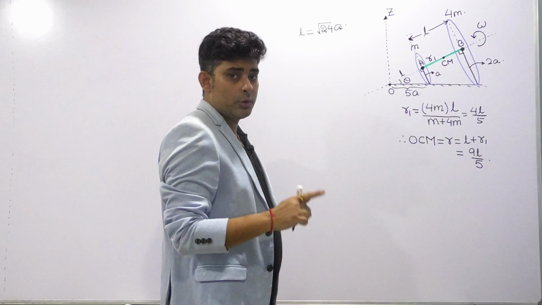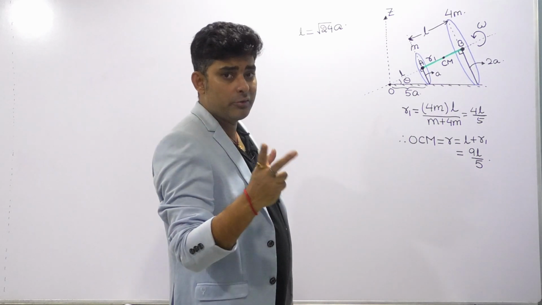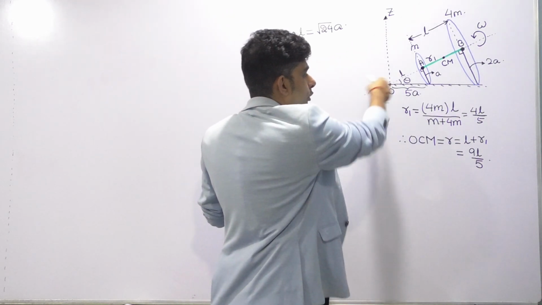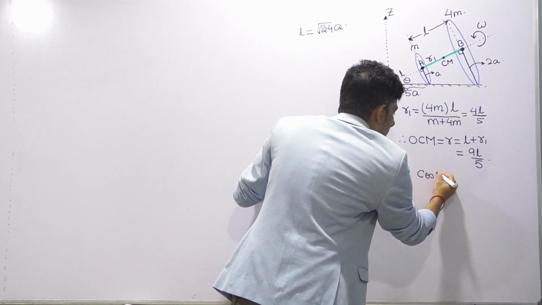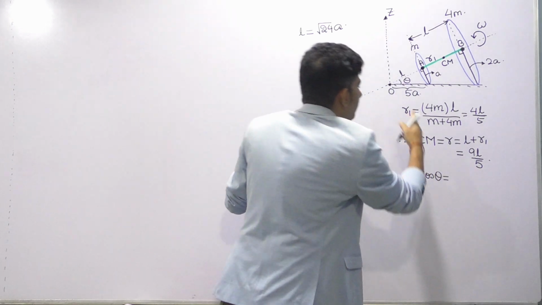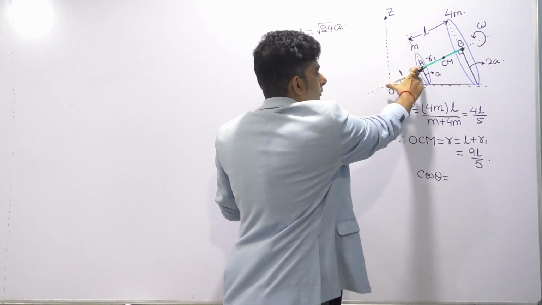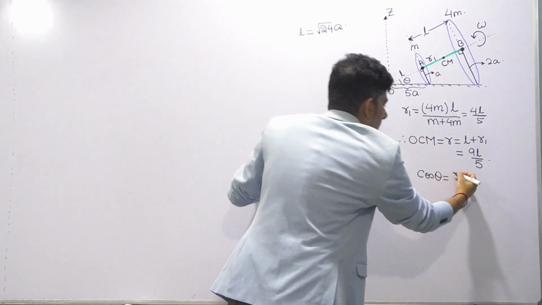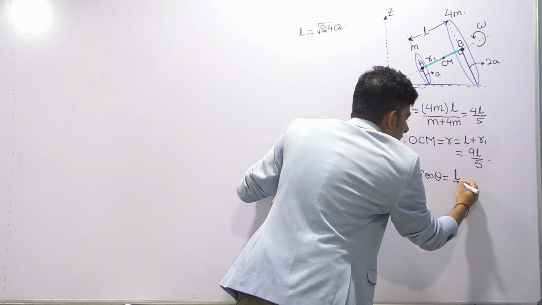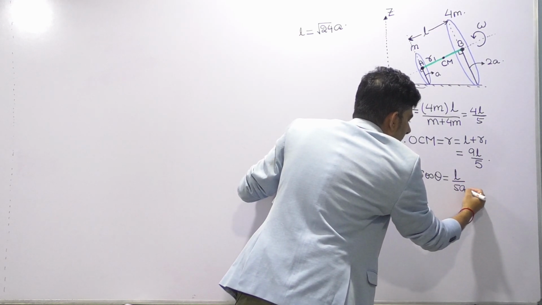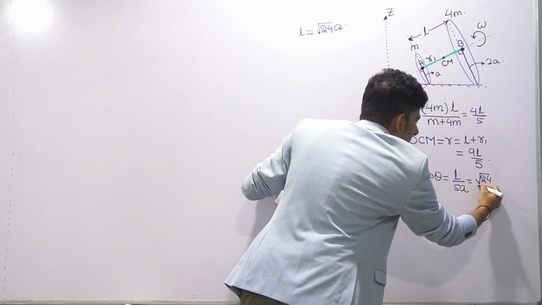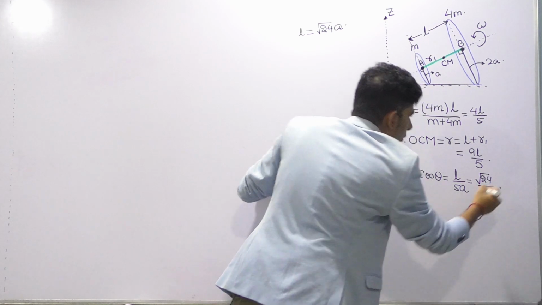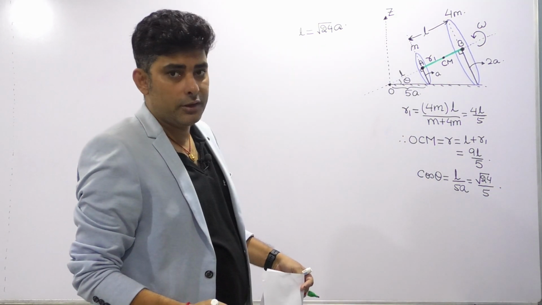Once we get the value of OCM, apart from that I said that two values we will keep handy, that is the value of theta. Now how to find the values of cos theta and sin theta? Cos theta will be base by hypotenuse, that is L by 5a, and putting the value of L, we get root 24 by 5 as the value of cos theta.